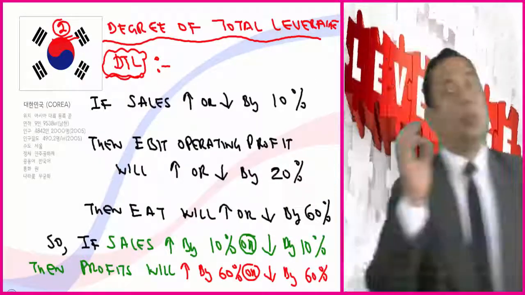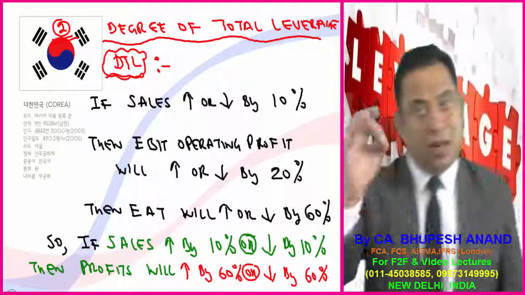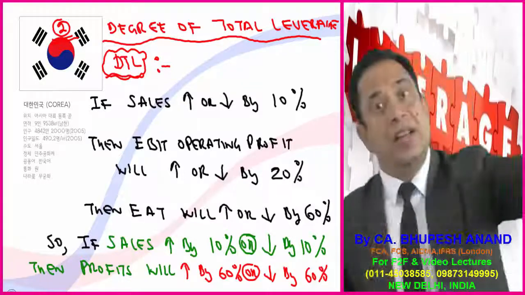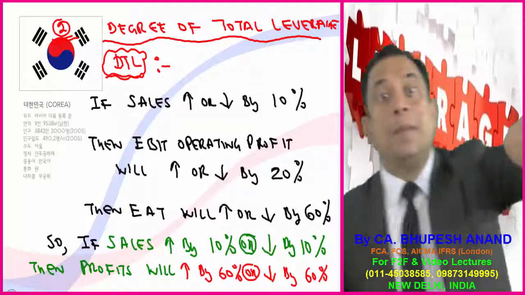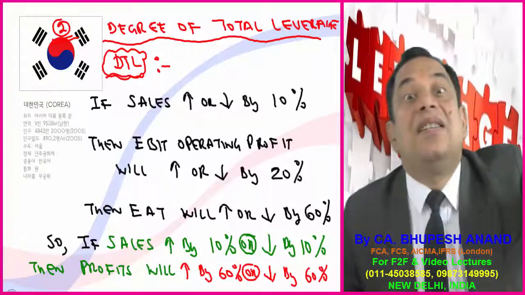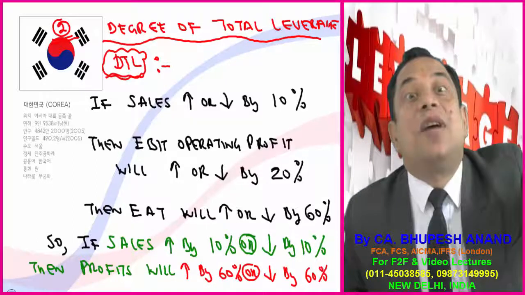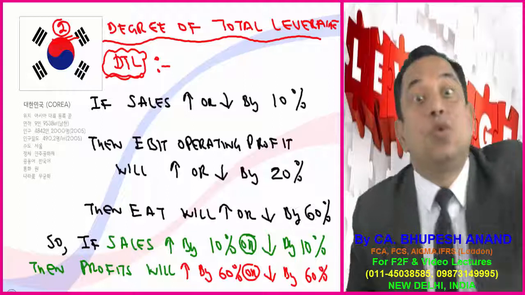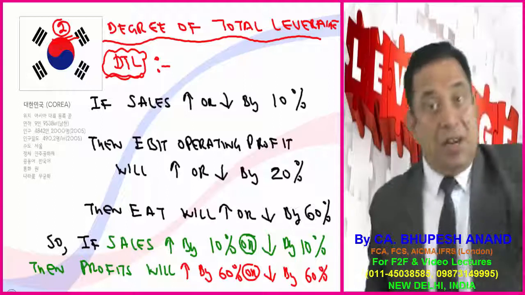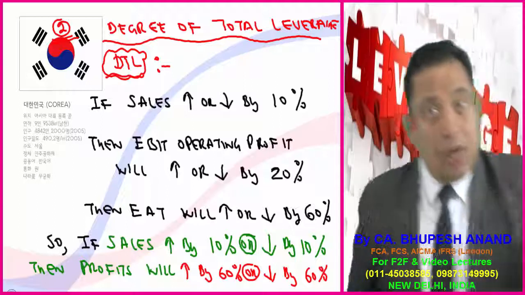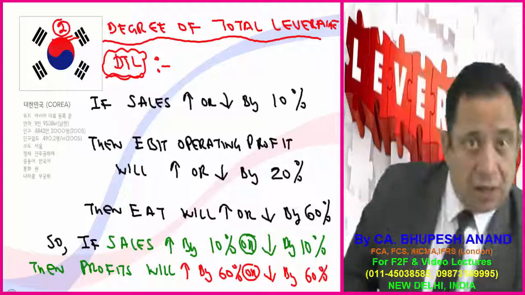Now I am coming to the most important point of today's lecture. No doubt it is covered in learning outcome number B, but in lecture number 2 I have not covered this, so I am going to start with this. I have already revised lecture number 2, that what is DOL, what is DFL, what is the relationship, what is operating fixed cost, what is financial fixed cost.